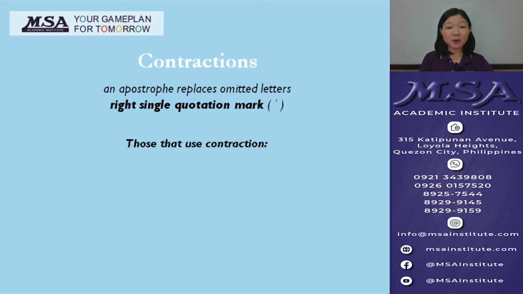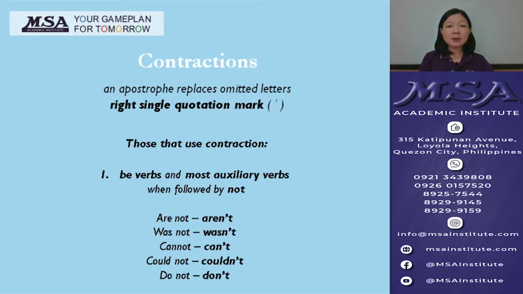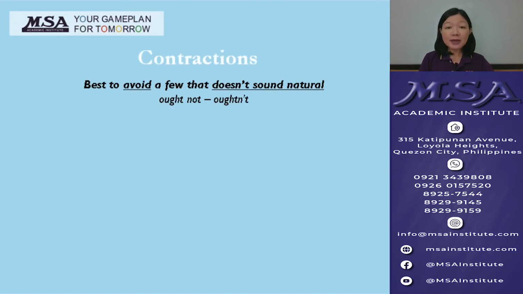What words or parts of speech use contractions? First, be verbs and most auxiliary verbs when followed by not. For example, are not becomes aren't, was not, wasn't, cannot, can't, could not, couldn't, do not, don't. However, it's best to avoid a few that don't sound natural when spoken. For example, ought not.